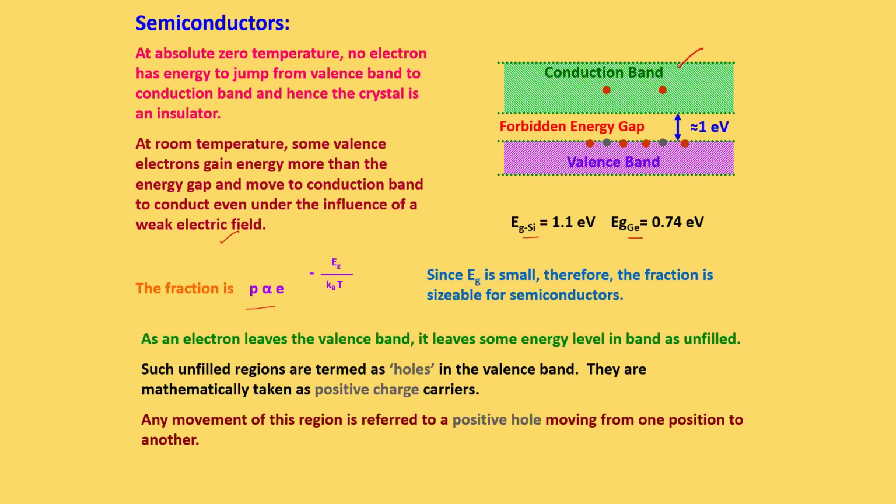Holes are mathematically taken as positive charge, like protons. Any movement of this region is referred to as a positive hole moving from one position to another. Because of the hole we also get some amount of current, but it will not be much. So we will concentrate only on the electrons.